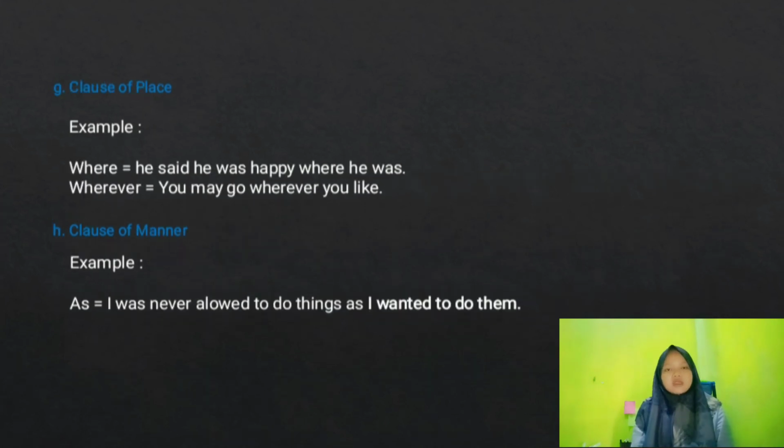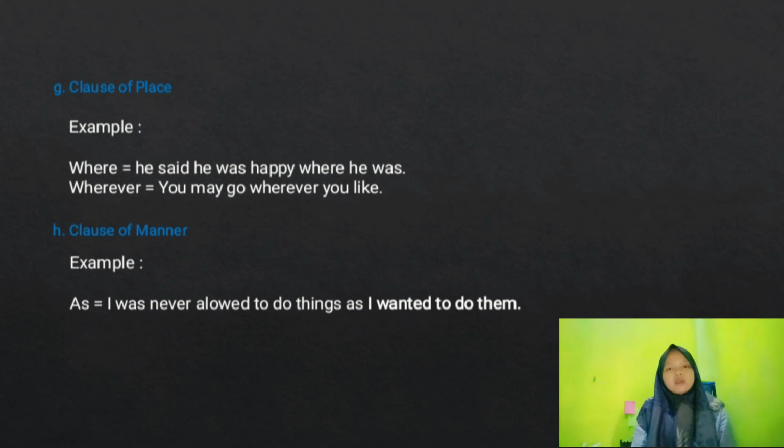Clause of place is an adverb used to indicate the place or location of something. The conjunctions: where, wherever, anywhere, and others. For example, he said he was happy where he was. You may go wherever you like.